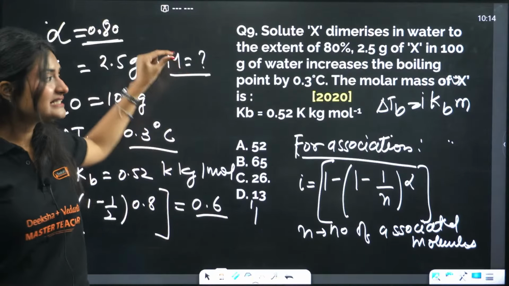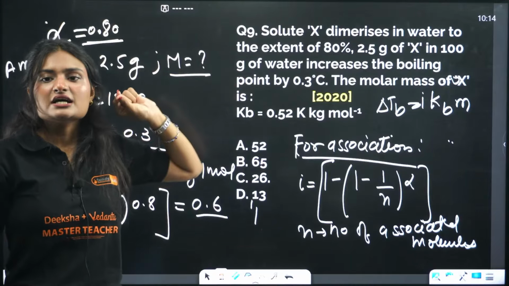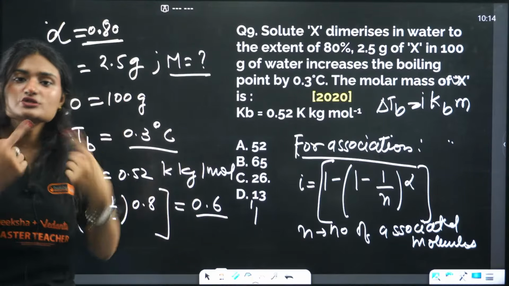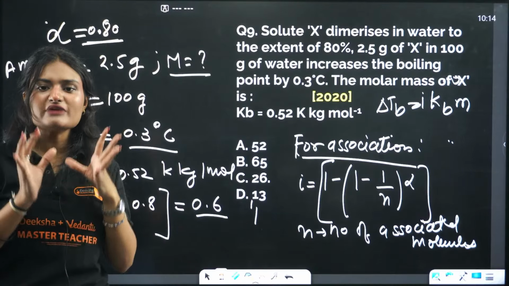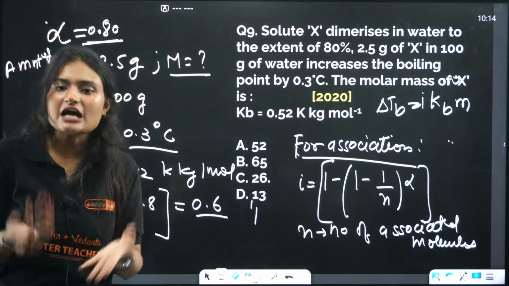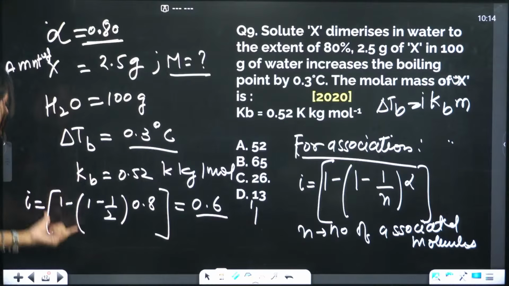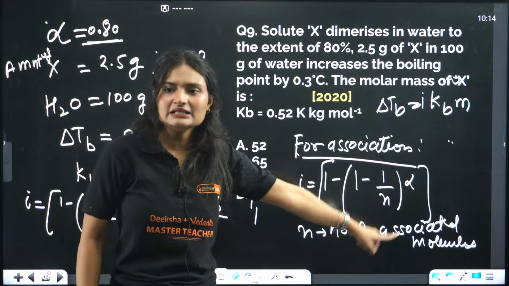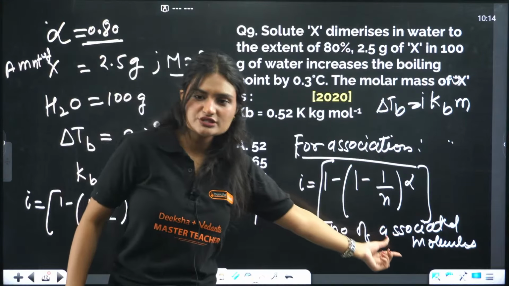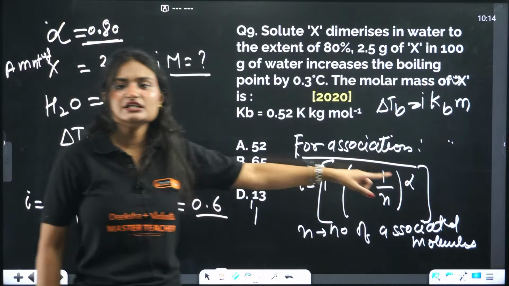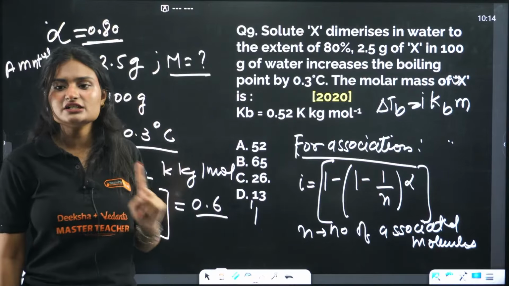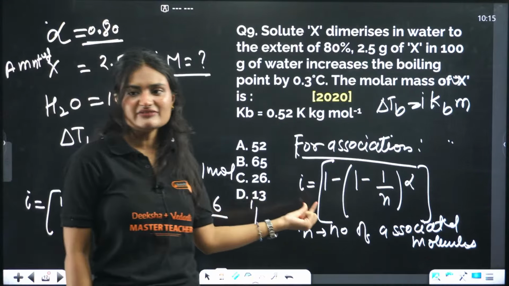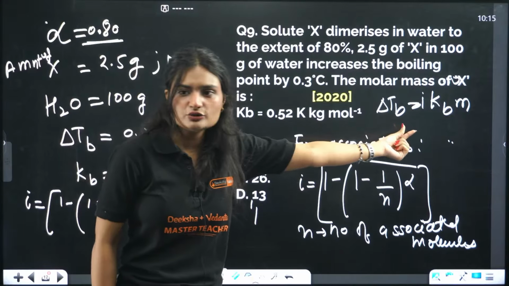Now here, as dimerization is happening, we are going to use the Van 't Hoff factor for association. And how much will that be? You will calculate it using this formula: i = 1 minus (1 minus 1/n) times alpha. n is the number of associated molecules, alpha is the degree of association. You calculate the Van 't Hoff factor.